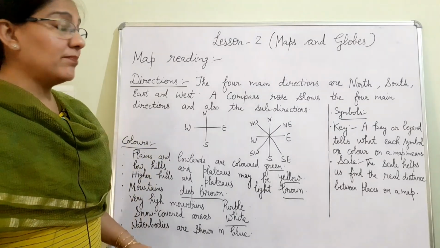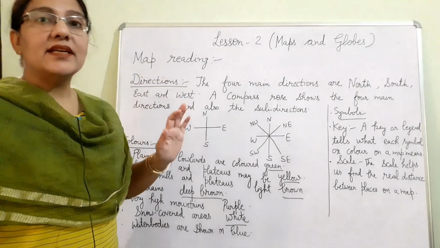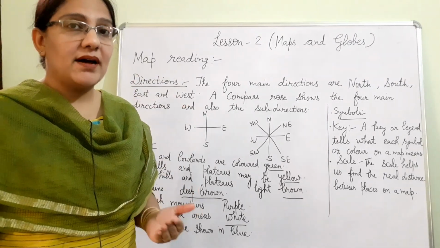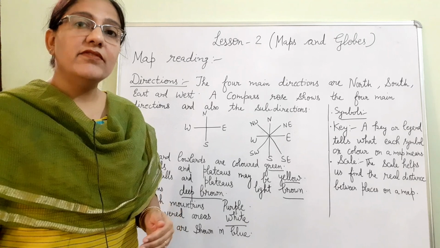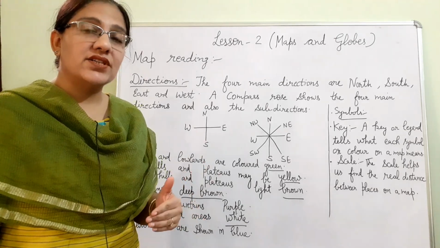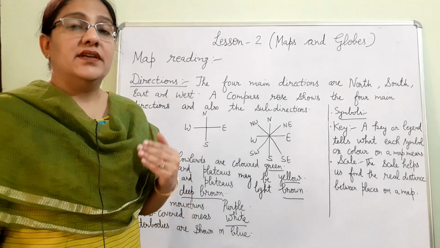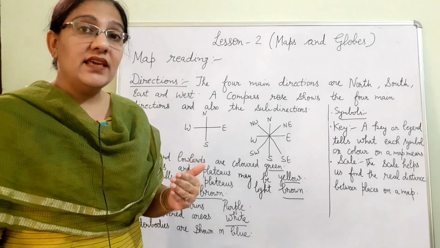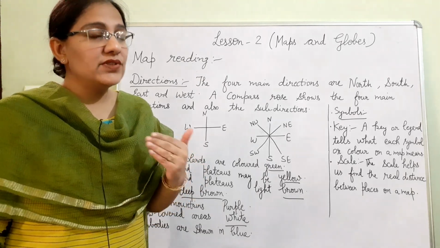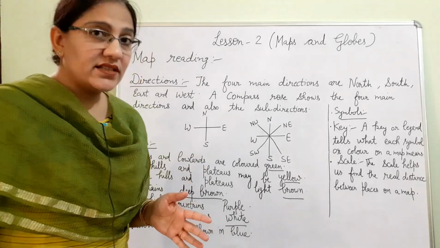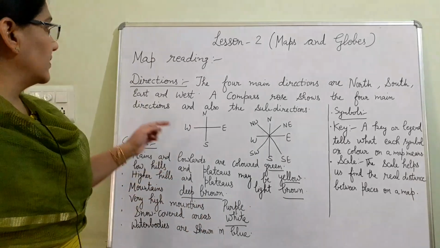So what is map reading? Map reading means understanding the map. For understanding the map, we need to know about the directions, symbols, different colors, and the key of the map. These terms we should know. Now I am going to explain these terms, what these terms are.